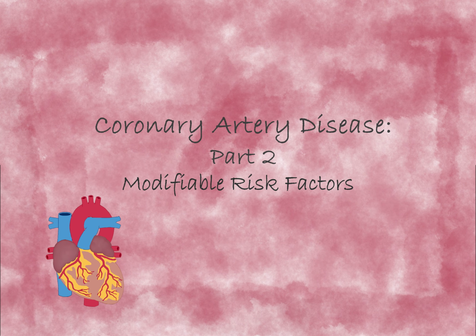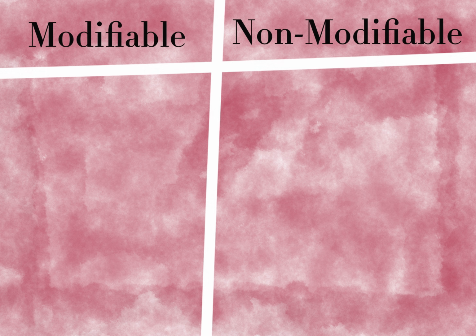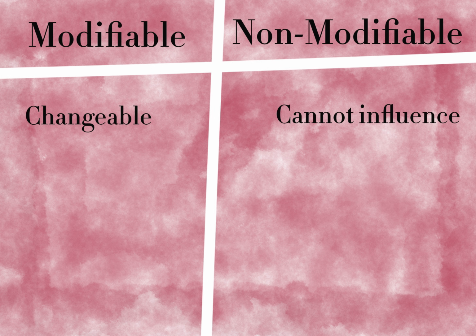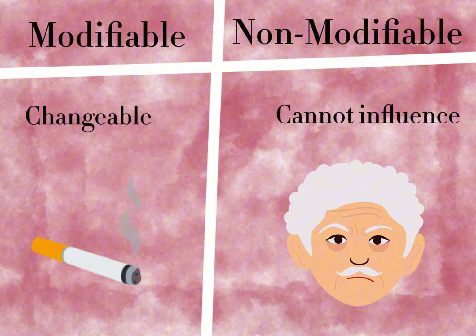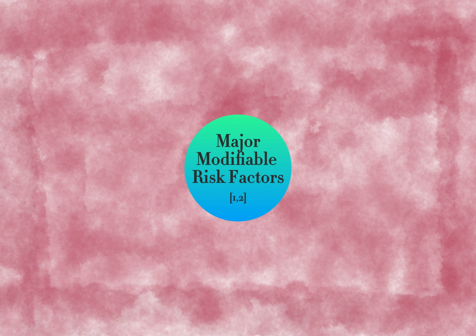Hello and welcome to the second video in this 4-part mini-series on coronary artery disease. Today we'll be focusing on the modifiable risk factors of CAD. Whether a factor is modifiable or not is reliant on the ability to change this factor. For example, a lifestyle change such as smoking would be modifiable, while a factor such as age would be non-modifiable, as we have no influence over this. So, let's take a look at some modifiable risk factors.